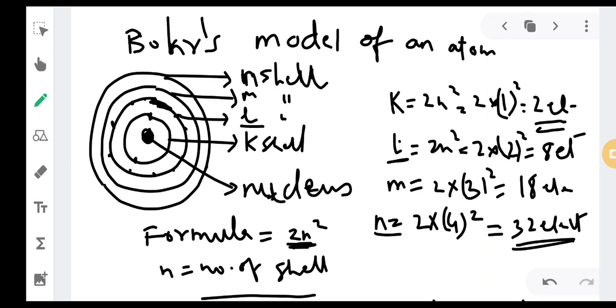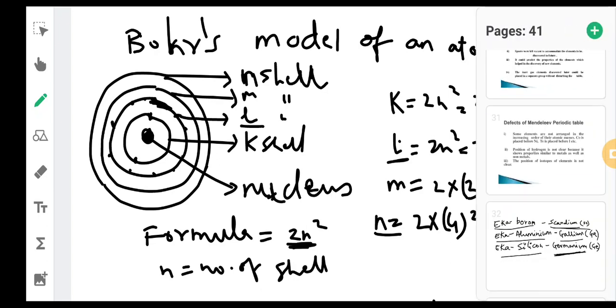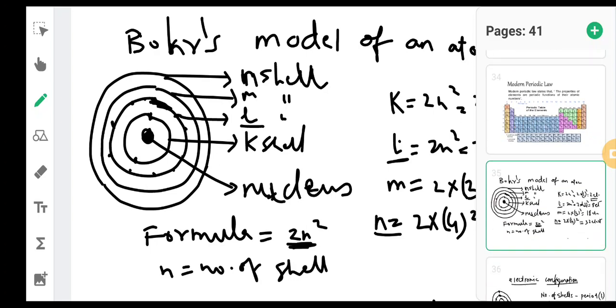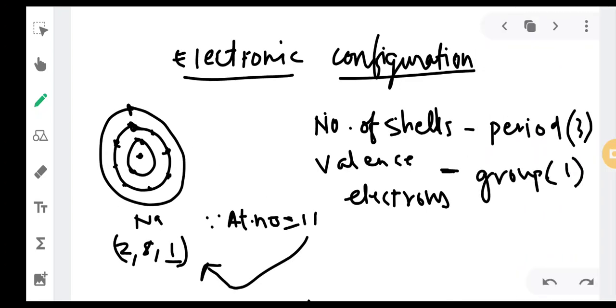So the first shell has number 1, the second shell number 2, the third shell number 3. So first shell only 2 electrons, second shell 8 electrons, third shell 18 electrons, fourth shell 32 electrons. This was already told to us by Bohr. Bohr was the scientist who had tried to classify.